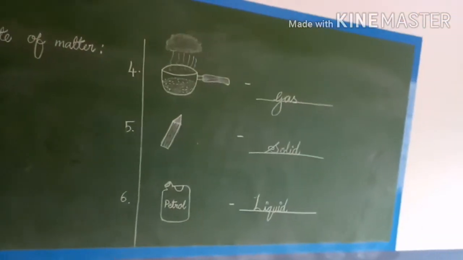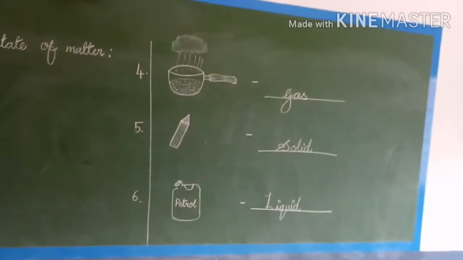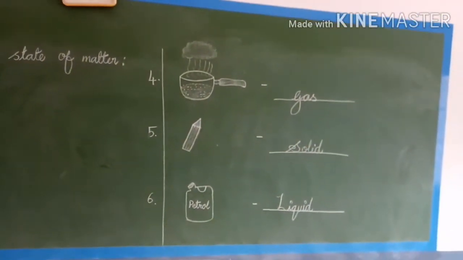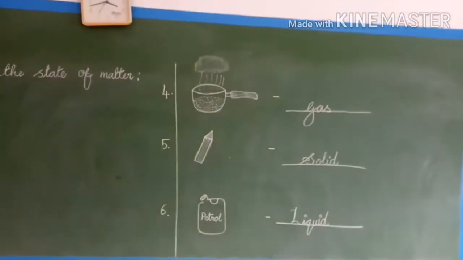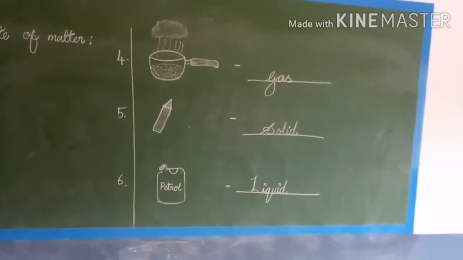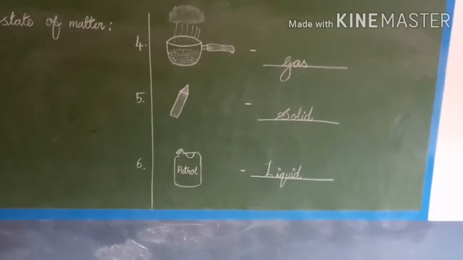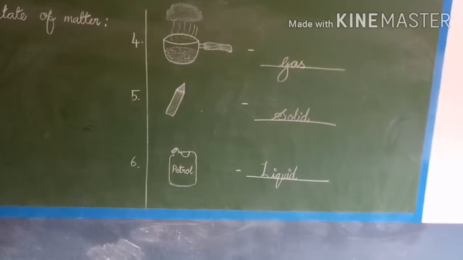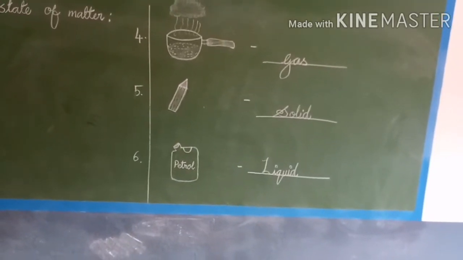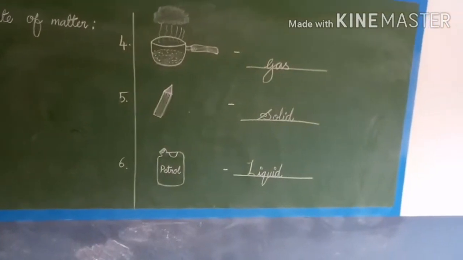And the fourth picture is boiled water, which is example of gas state. Fifth one is pencil, an example of solid state. Sixth one is petrol. Petrol is an example of liquid state.